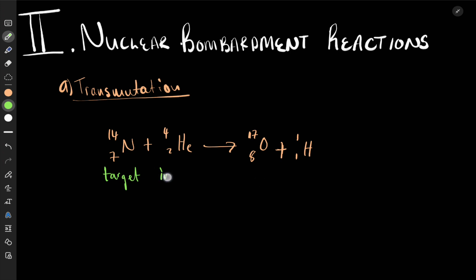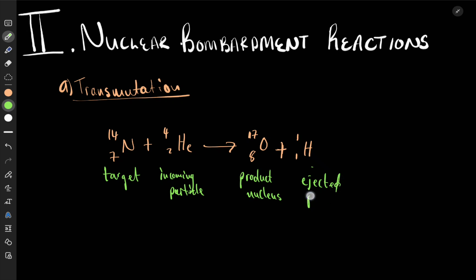Then here we would have our incoming particle, which is the particle that is firing. It could be an alpha particle, it could be a beta particle. Then after this, we have the product nucleus, because it's a nucleus first, and then we have our ejected particle. So when we are writing, this is the ejected particle.